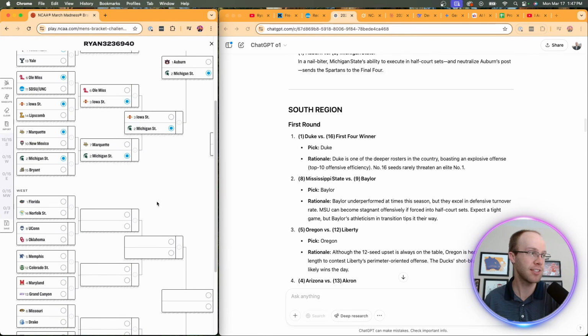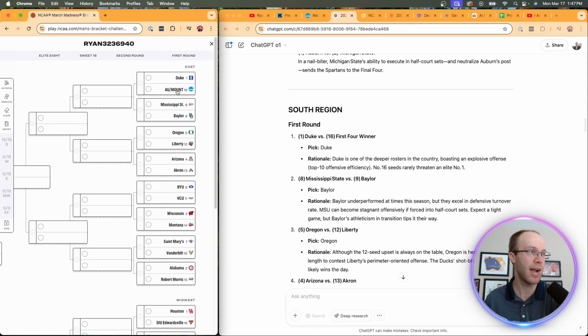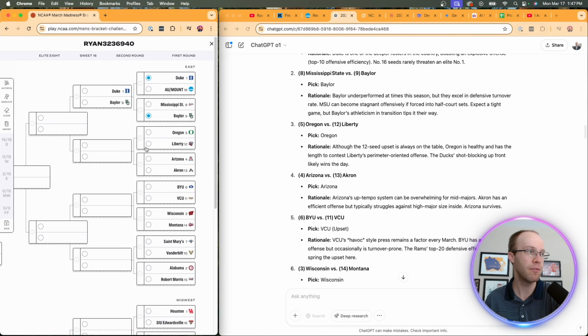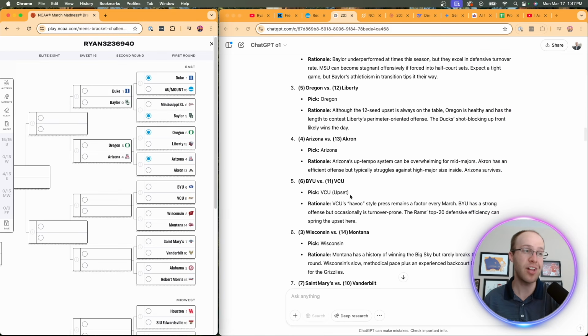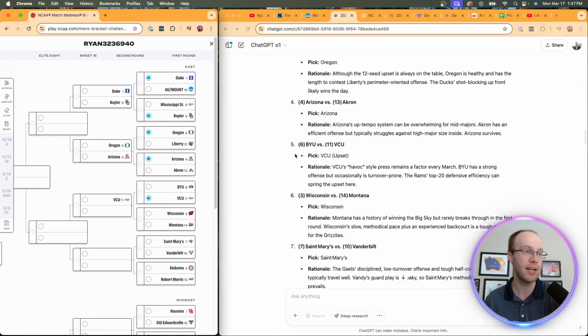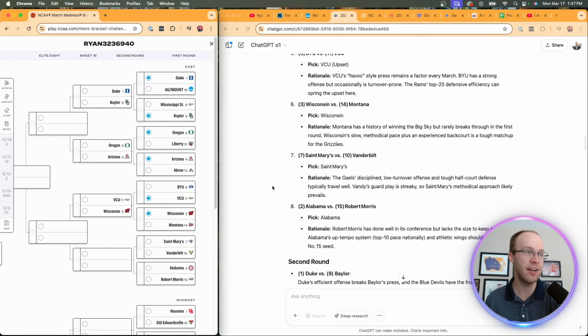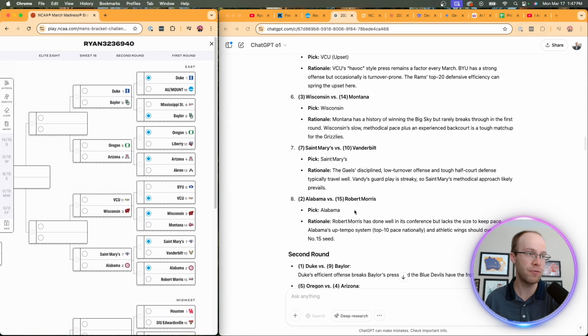Now let's look at the South region. So I'm going to scroll over my bracket here. And then we have Duke versus the 16 seed. We have Baylor over Mississippi State. We have Oregon over Liberty. We have Arizona over Akron. They have a slight upset of VCU over BYU. That's an interesting pick. They have Wisconsin over Montana, St. Mary's over Vanderbilt, and then they have Alabama over the 15 seed.